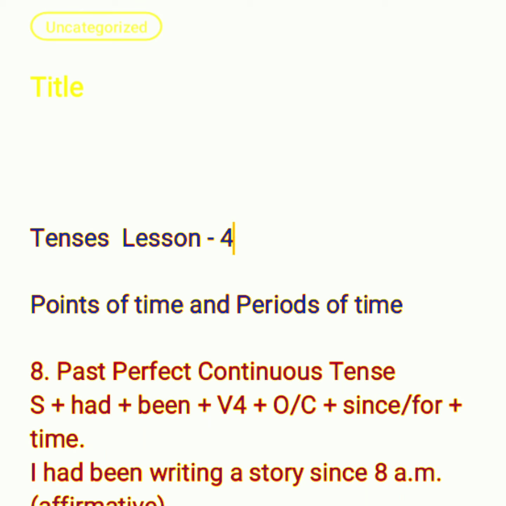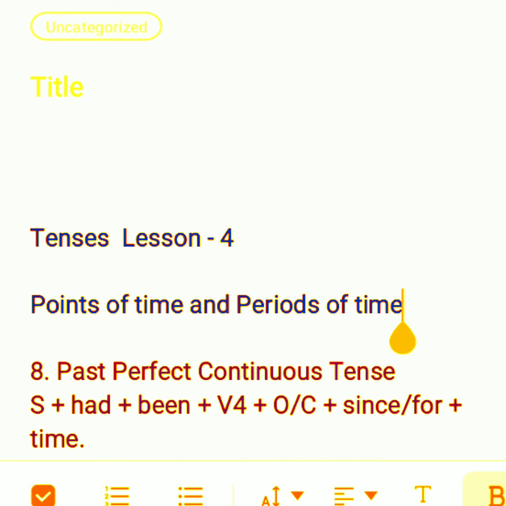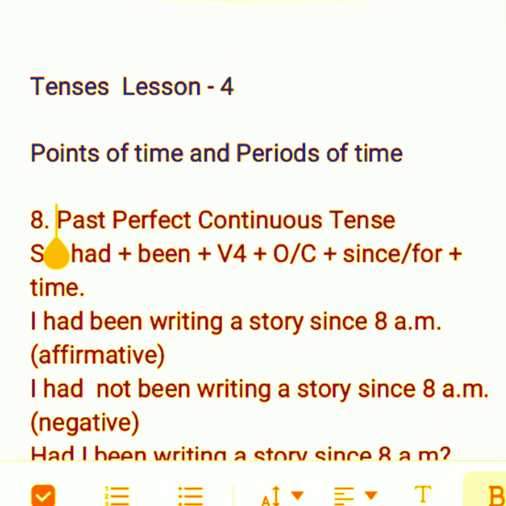Today I am going to teach you lesson 4 of the 12 tenses. Today we discuss points of time and the periods of time in tense number 8, past perfect continuous tense. The formula of this tense is subject plus had plus been plus V4, fourth form of the main verb, plus object or complement, plus since or for prepositions, plus time, that is adverb of time.